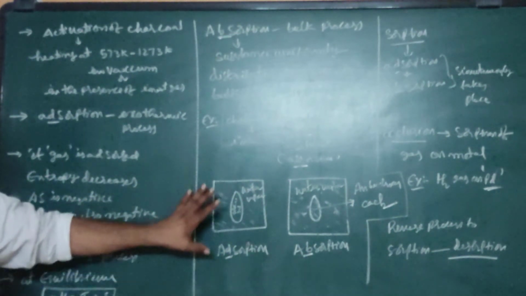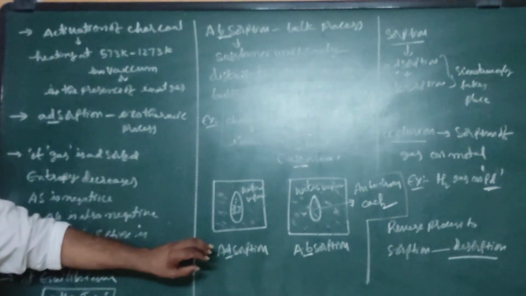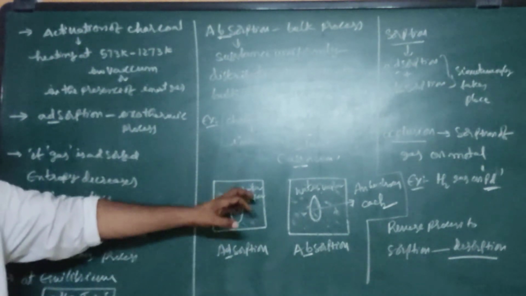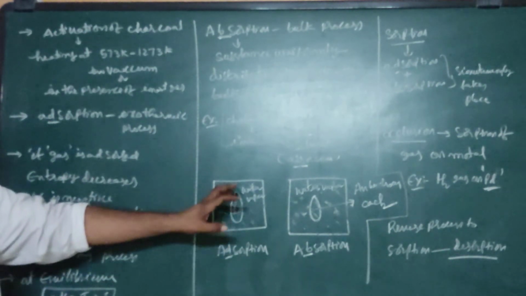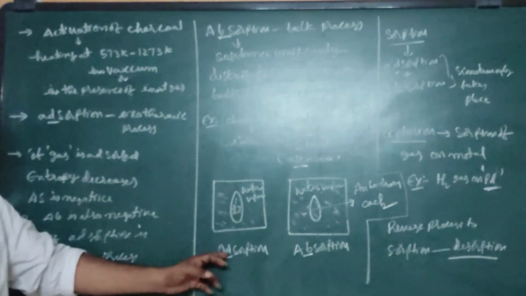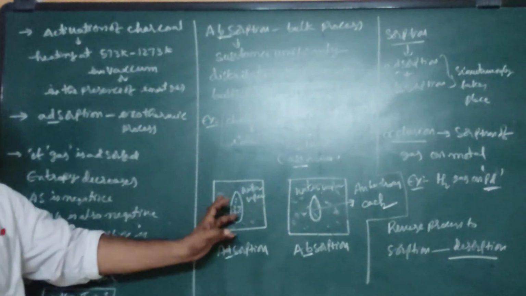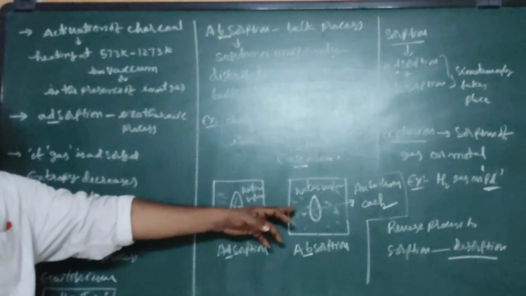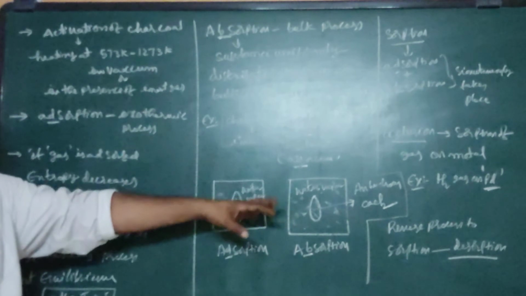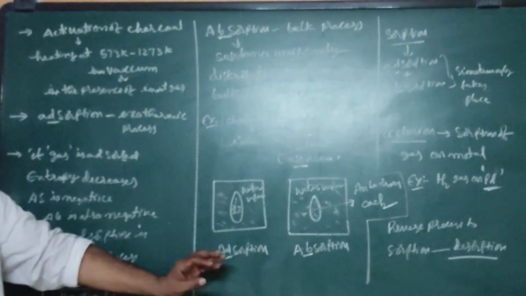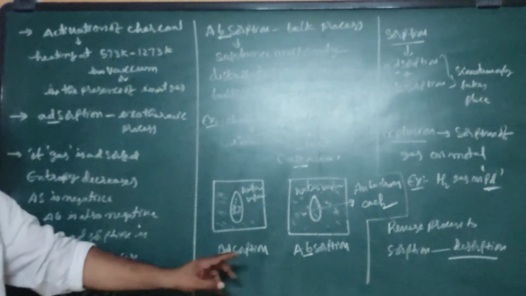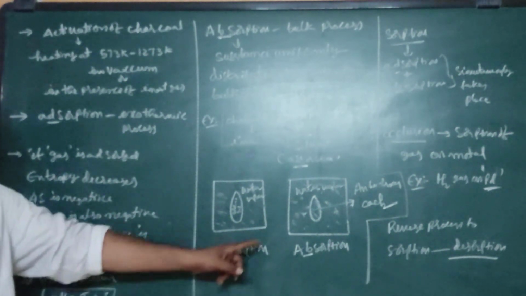Suppose if you consider a closed vessel, this is silica gel. In this one, water vapor is there. The water vapor is adsorbed only on the surface of the silica gel. So this is an example of AD, adsorption. Suppose in the place of silica gel, if you keep anhydrous calcium chloride, the water vapor is absorbed into the bulk of the calcium chloride. So that is an example of AB, absorption. Please observe the difference between them.